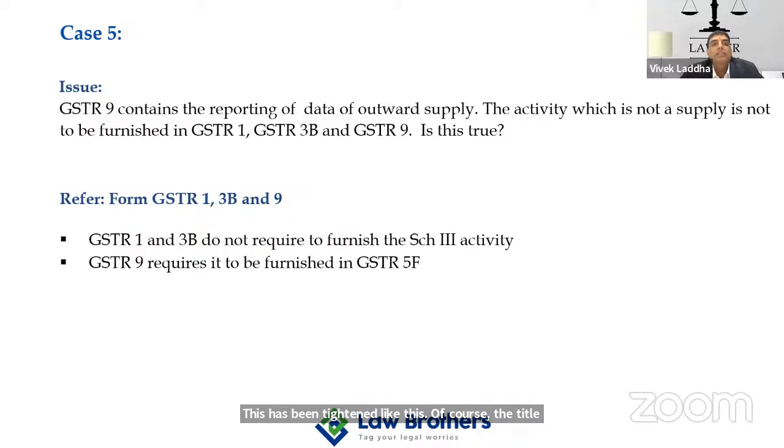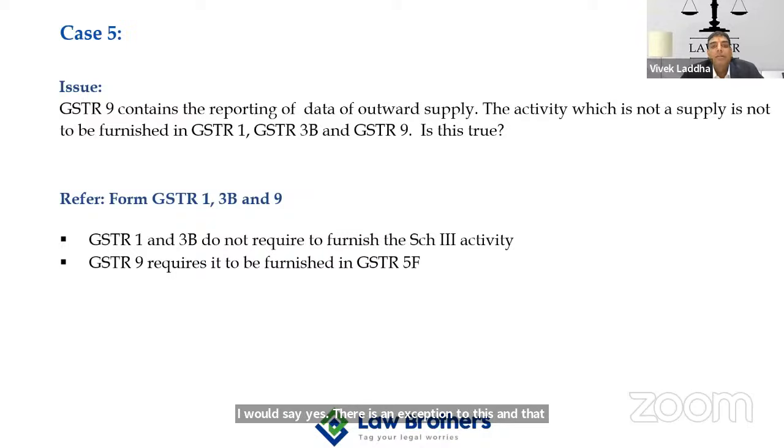But of course, when we read section 37, subsection 1 itself, it uses the phrase statement of outward supplies. So the point is, if something is not a supply, it is not furnished in GSTR 1. It is also not furnished in 3B. The question is, an activity which is not a supply, whether it is reported in GSTR 9, I would say yes.